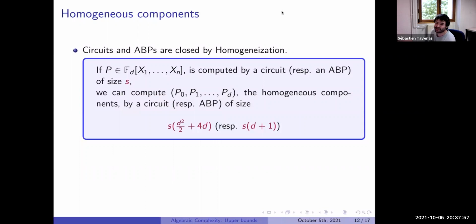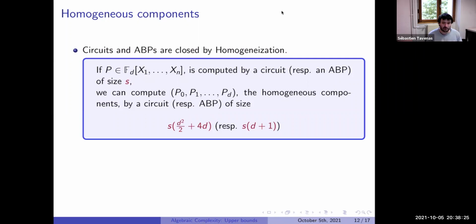I wanted to add something about the fact that now we have some problem and we are trying to get a small formula or small circuit for this problem. Now let's say that at the beginning we have some small circuit for something, we don't know exactly the model, and we can show that from this circuit we can transform it to get new upper bounds.